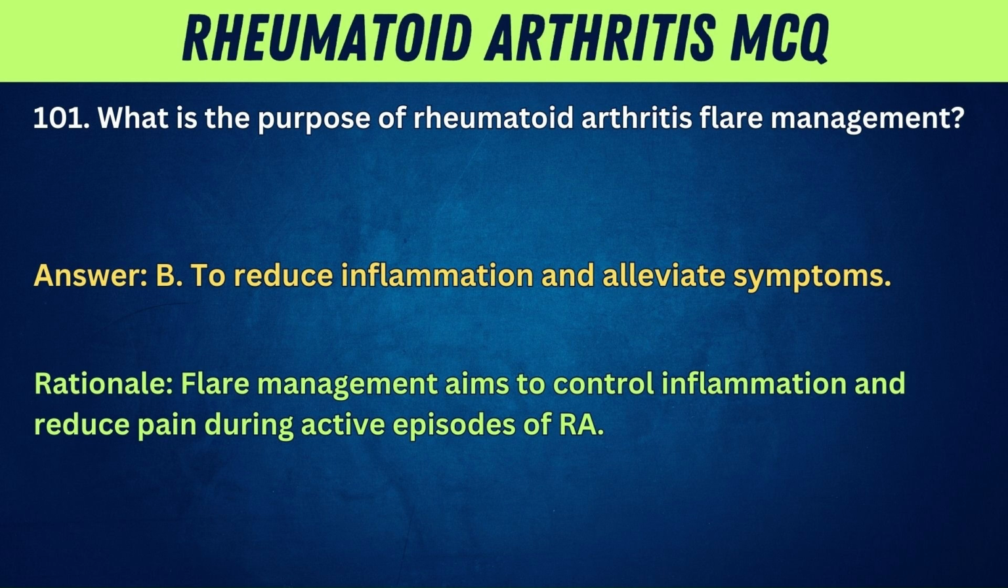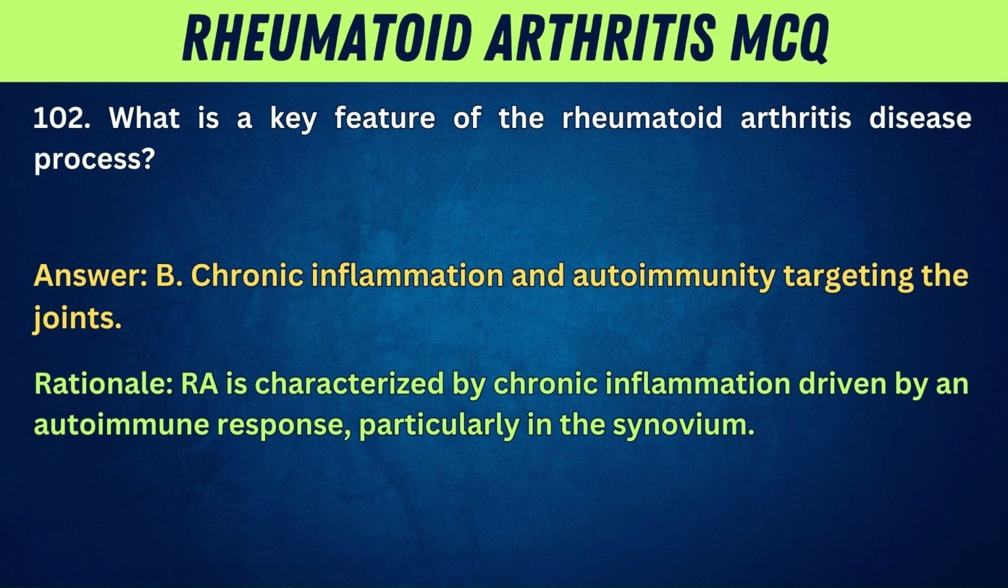102. What is a key feature of the rheumatoid arthritis disease process? A. Progressive joint degeneration due to mechanical wear. B. Chronic inflammation and autoimmunity targeting the joints. C. Sudden, acute joint pain without any long-term effects. D. It only affects physical appearance. Answer: B, chronic inflammation and autoimmunity targeting the joints. Rationale: RA is characterized by chronic inflammation driven by an autoimmune response, particularly in the synovium.